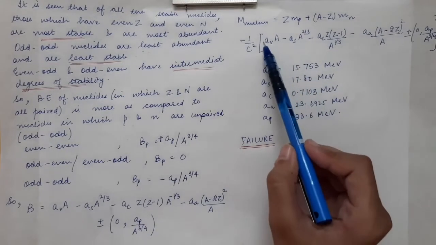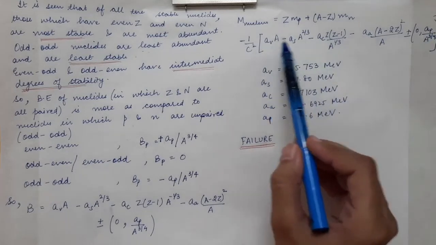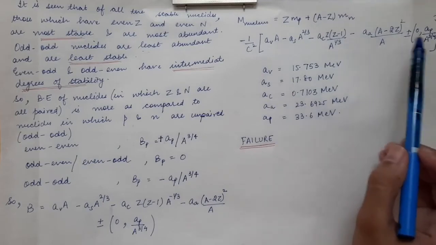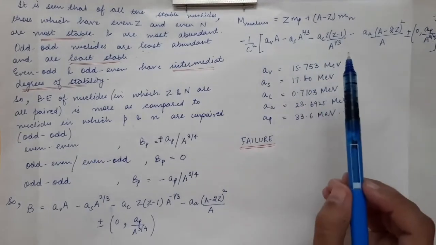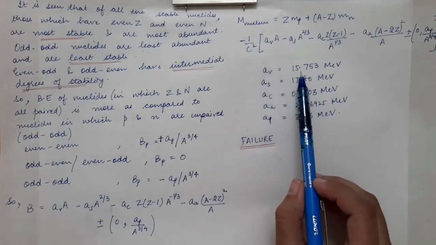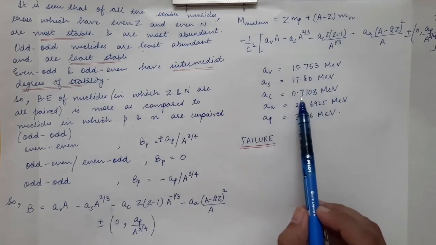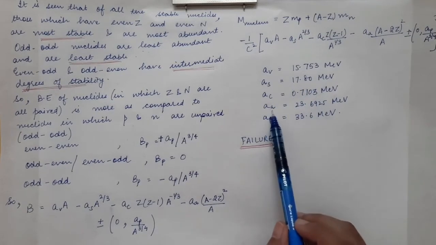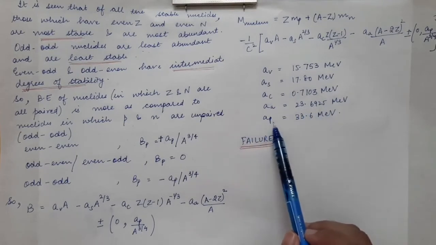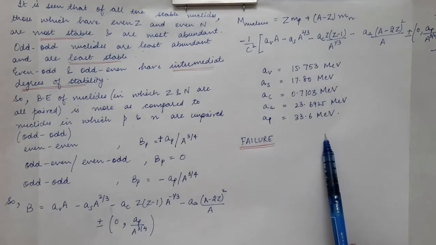So the values Av, As, Ac, Aa and Ap have particular values, and these values are deduced experimentally, they are found experimentally. So these values come out to be: Av is approximately 15.7, As is approximately 17.8, Ac is approximately 0.71, then the asymmetry constant is 23.7, then Ap is approximately 33, and these are in the units of mega electron volt.